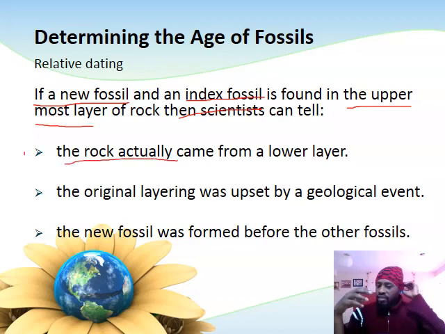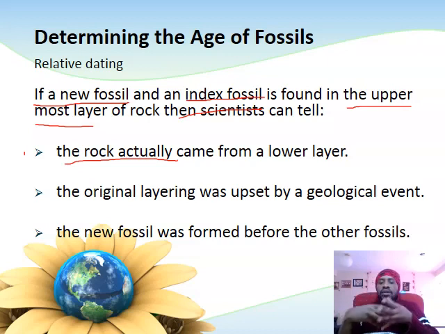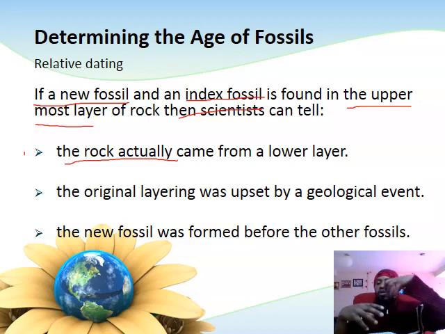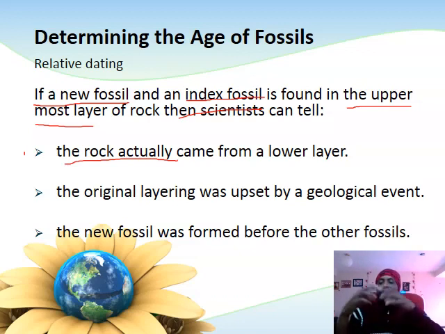It means there was a mixture whereby the new fossil must have come from the lower layer, and due to geological events, the layering was upset and mixed up such that the new fossil came up all the way from the bottom to mix up with an index fossil found at the top layer.